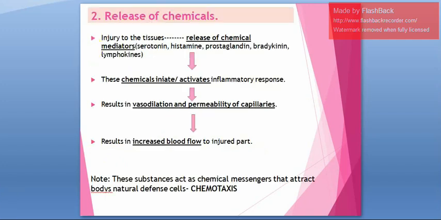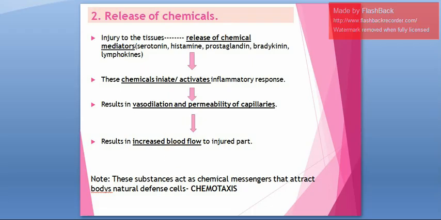In stage 2, whenever there is injury, there is release of chemical mediators like histamine, prostaglandin, bradykinin, and these chemical mediators will activate inflammatory response, and that will cause vasodilation and it will increase the permeability of capillaries.